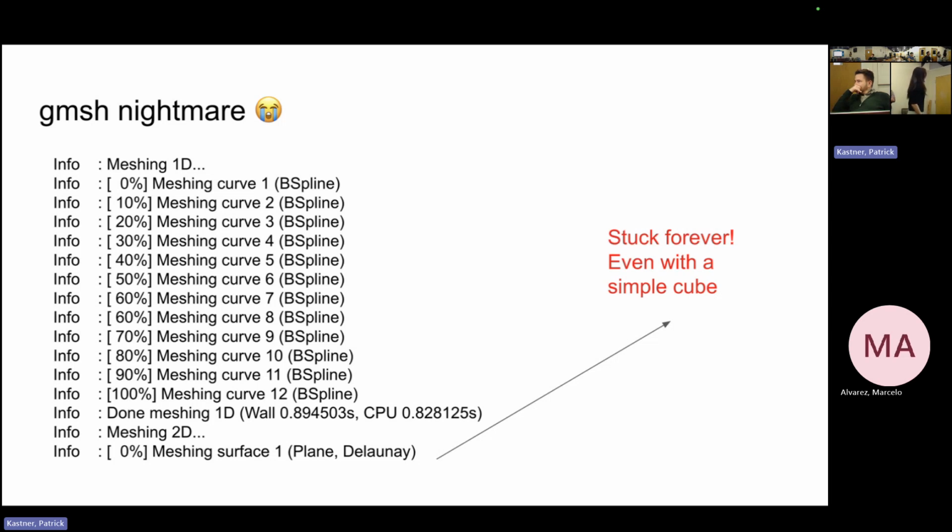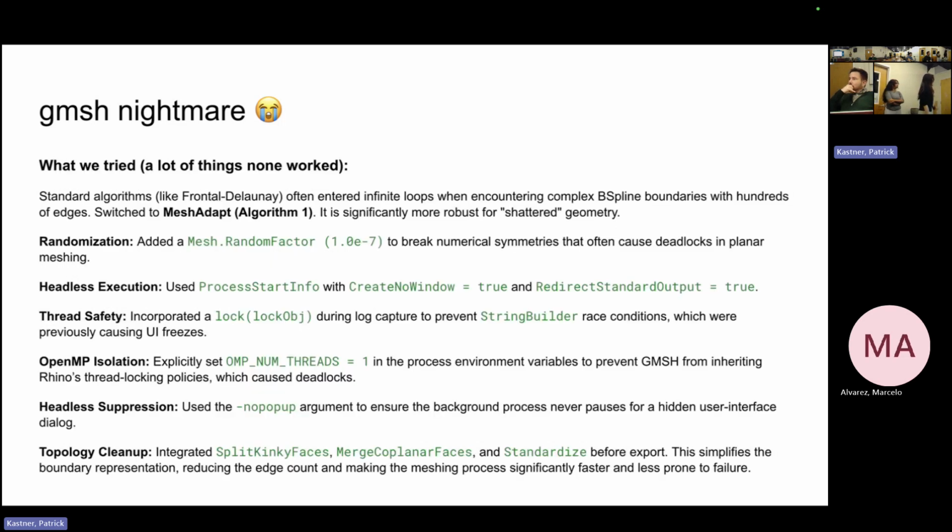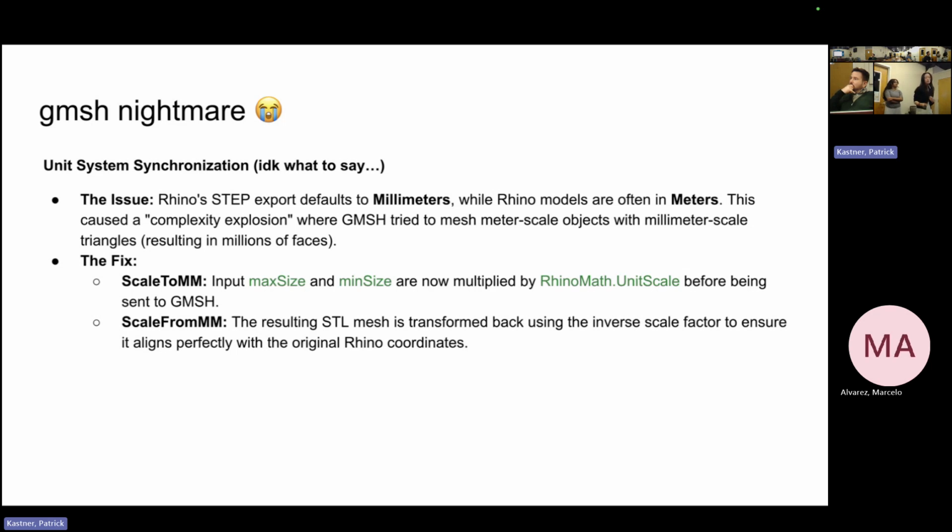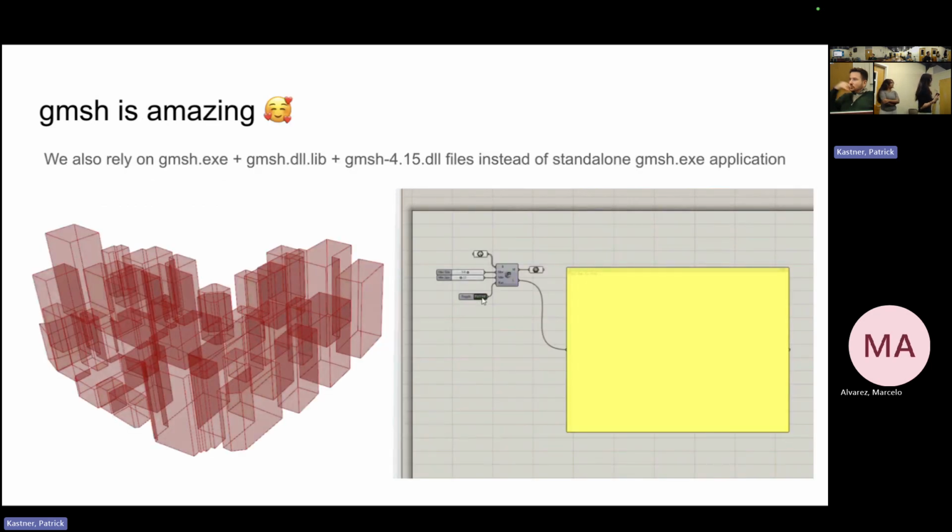So this is the Gmsh part. Gmsh is what Marcelo has been using for his own thesis. I also used it. While installing it, there was some problem: it basically didn't run and always timed out. We tried a bunch of ways, including safety issues. But the problem was just a unit system synchronization. On the Rhino side, the export default is millimeters, but Rhino models are often in meters. So my geometry was extremely huge, and it just ran out. So that's how it works.